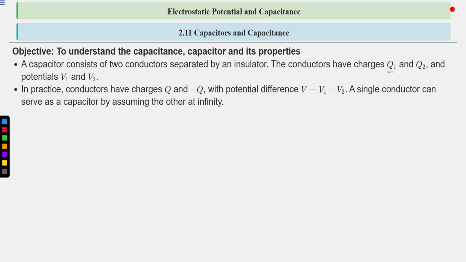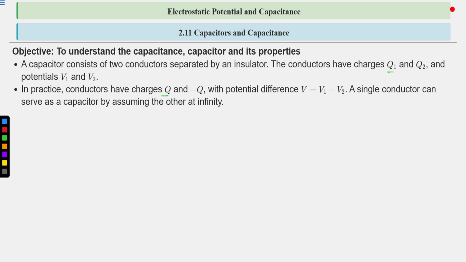Q1 is plus Q and Q2 is minus Q, with potential difference V1 minus V2. One conductor is at higher potential and the other at lower potential. So the potential difference between them is V1 minus V2, and the charges are plus Q on one conductor and minus Q on the other.